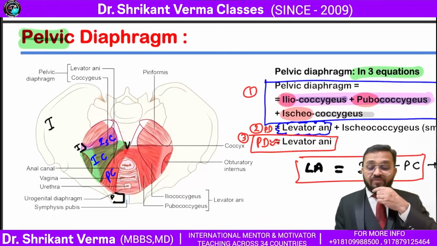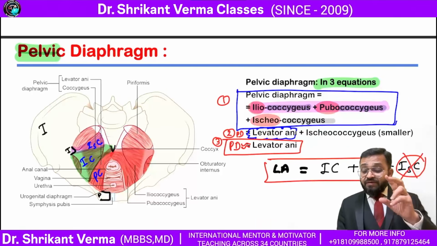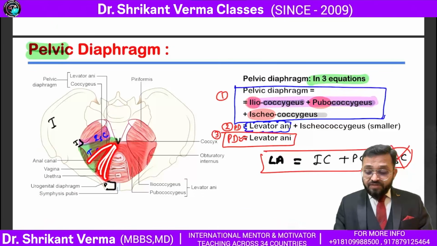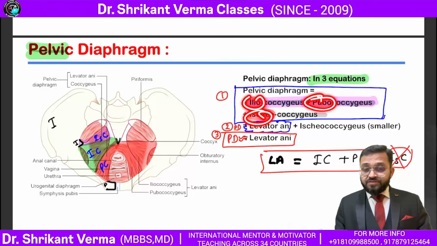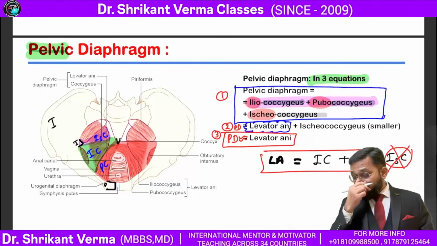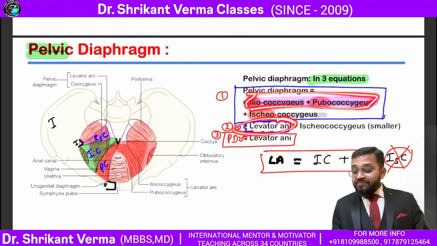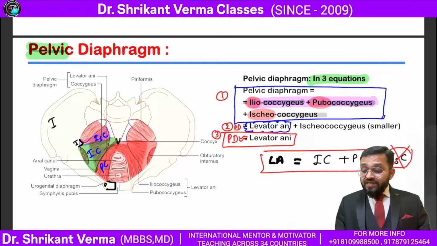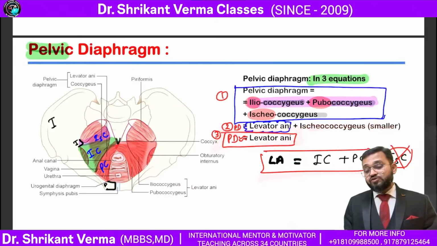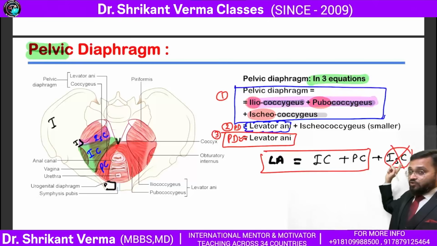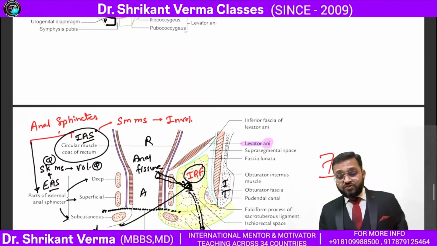Now look, pelvic diaphragm. It is made by three parts. Pelvic diaphragm is equal to pubococcygeus plus iliococcygeus plus ischiococcygeus. Ilium, ischium, pubis are all uniting and making the pelvic diaphragm. The iliococcygeus and pubococcygeus unite and make the levator ani, and ischiococcygeus is small, so you can neglect this one. So pelvic diaphragm is equal to levator ani. Also you can say levator ani is equal to iliococcygeus plus pubococcygeus. You do not have to include the ischiococcygeus. So three equations you have to remember.